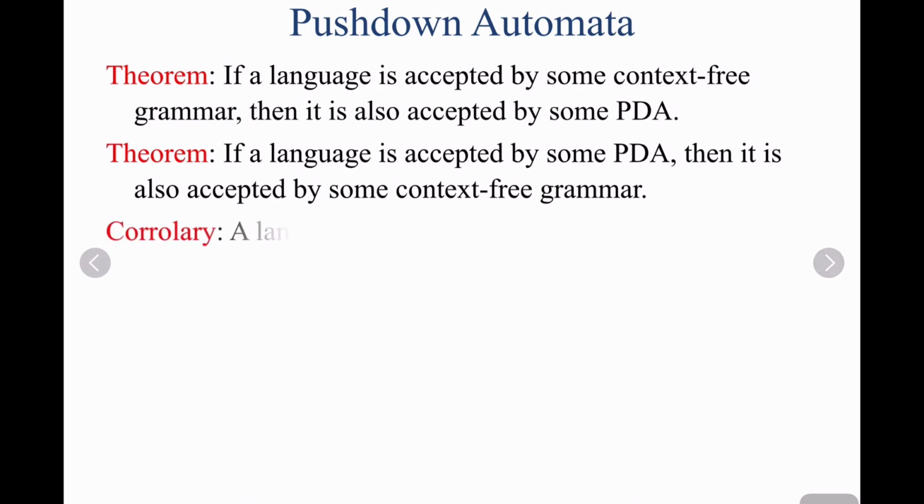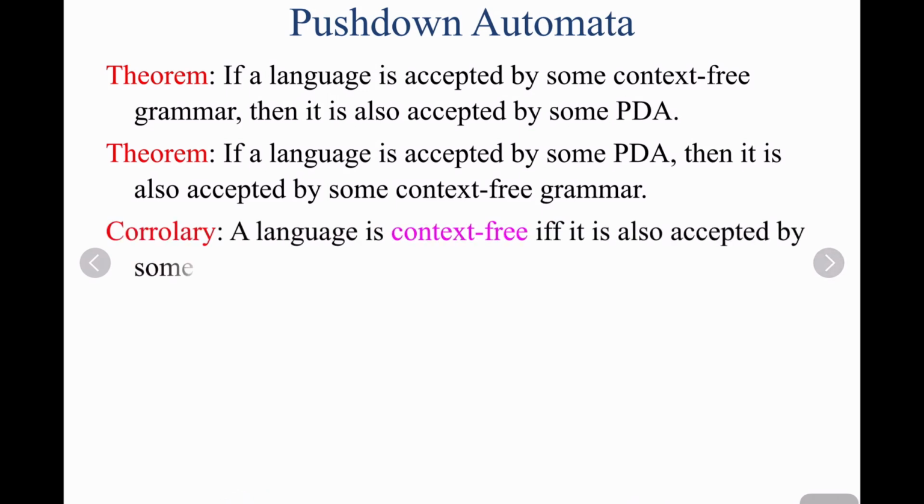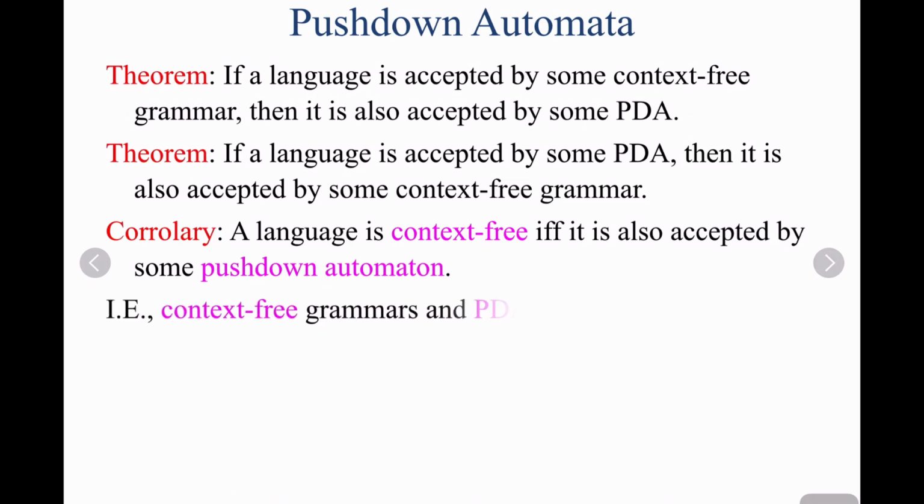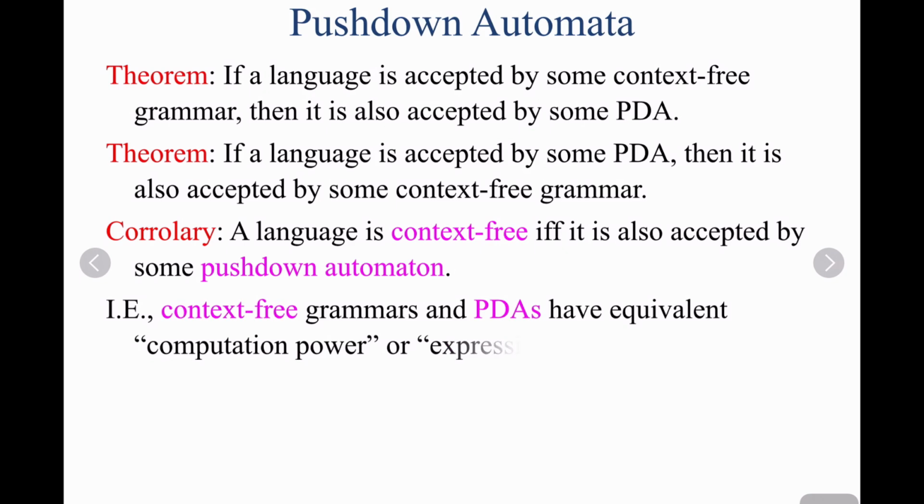The overall corollary will be like this: a language is context-free if and only if it is also accepted by a pushdown automata. That means if the given language is context-free, then it can also be accepted by a pushdown automata. That is, context-free grammars and PDAs have equivalent computation.